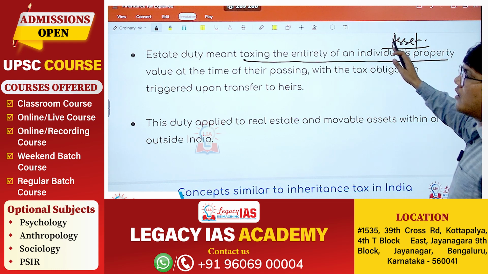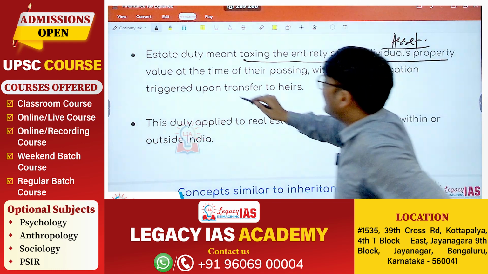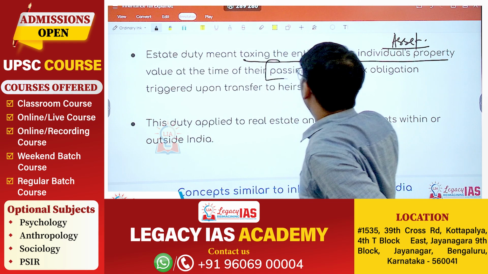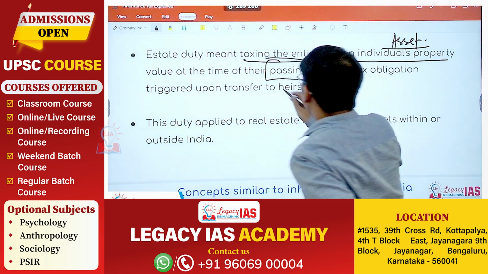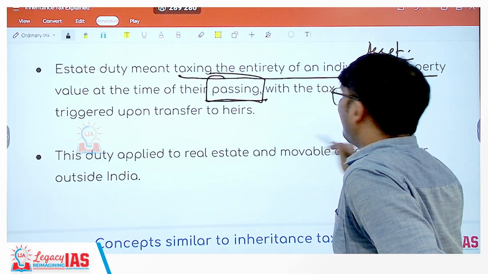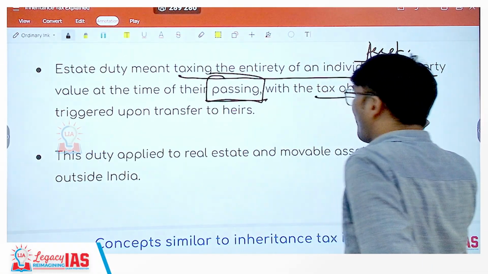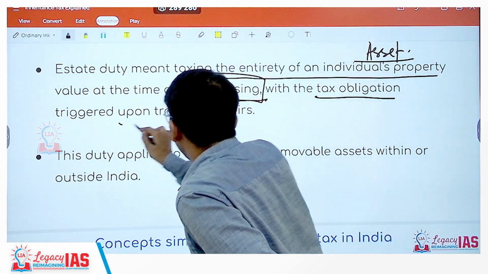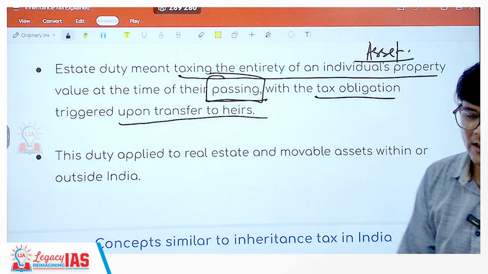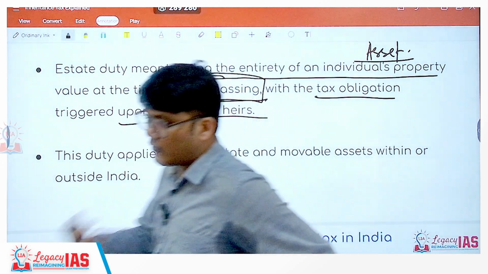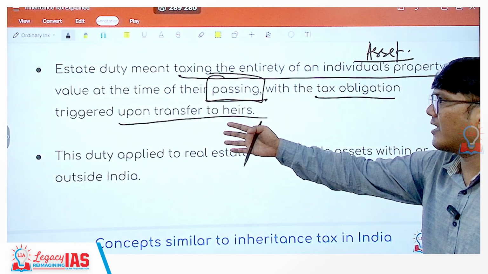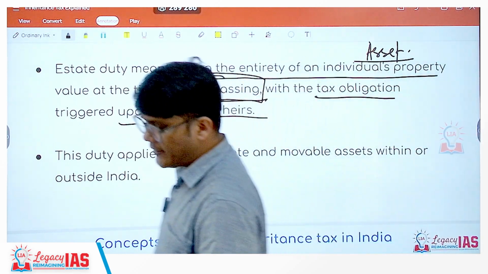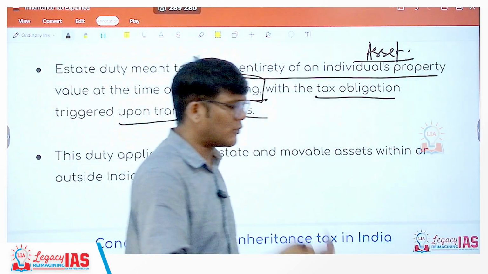Here also we are talking about taxing the asset at the time of the passing. That means at the time of the death of that particular person. Okay, and this tax would be required to be paid. It would become an obligation upon the transfer to the heirs, upon the transfer to the person to whom it is being transferred. Now, what is the difference? It means exactly the same. When someone is passing away, there is a tax on the asset when it is being transferred to their heirs.